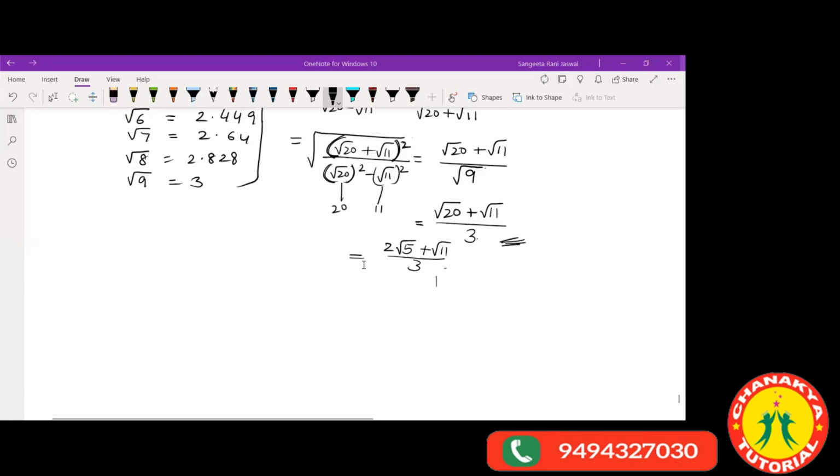Okay, let's see something in exponents. Let's see something from the exponent part, right?